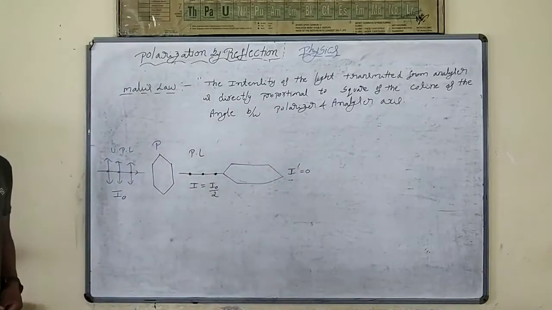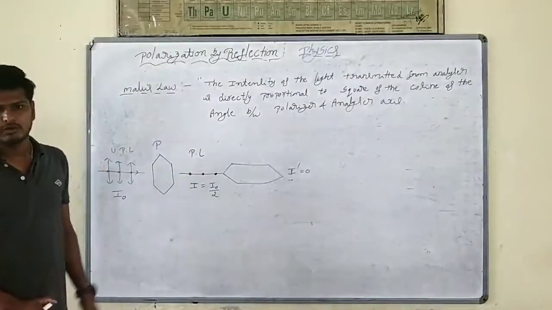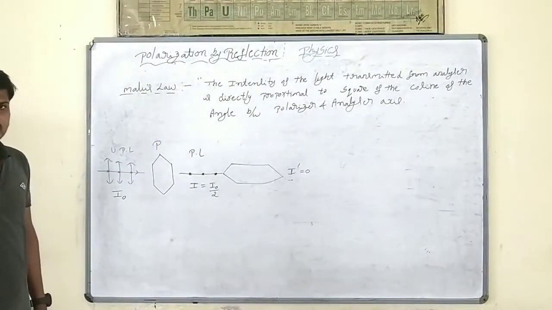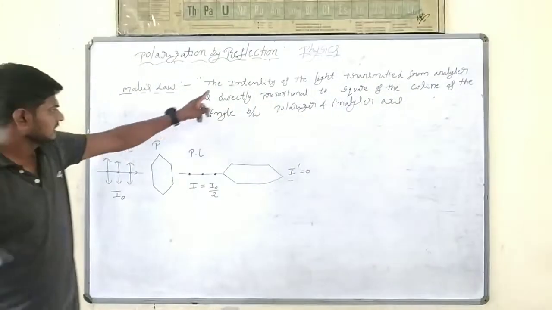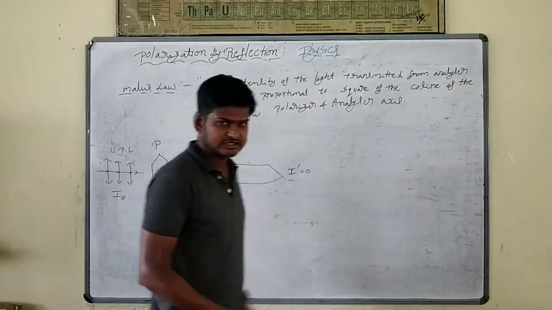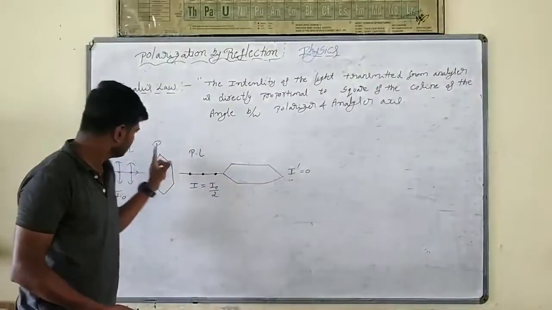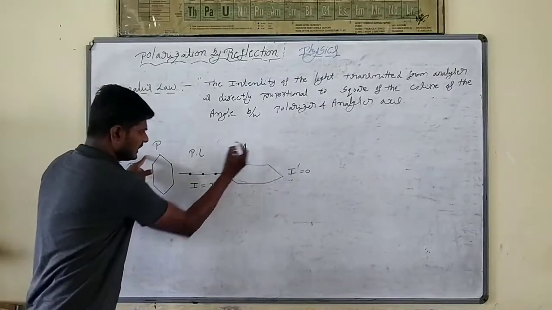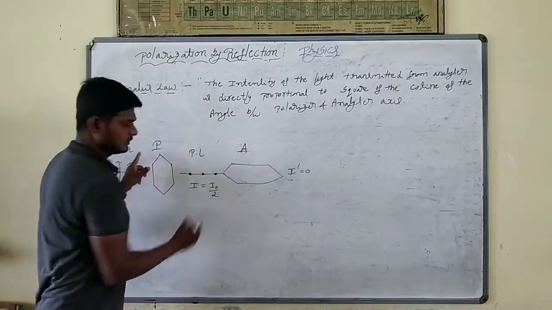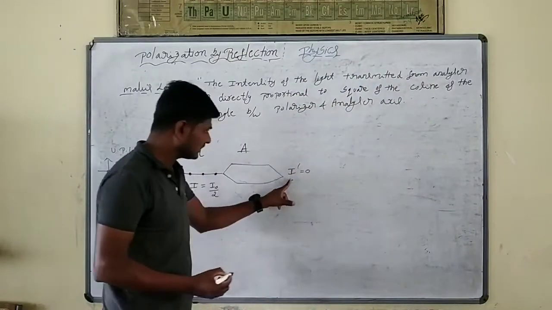The intensity of light is going to become 0. This statement is given by Malus law. Simple one. The intensity of the light transmitted from the analyzer, what I am taking as I dash. This is the polarizer and this is the analyzer. The intensity of the light transmitted from the analyzer, that is I dash.